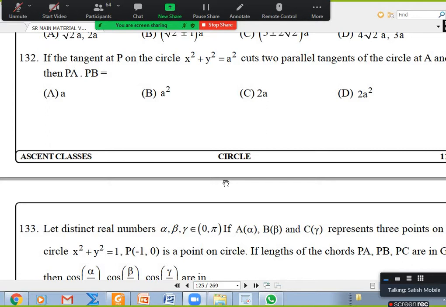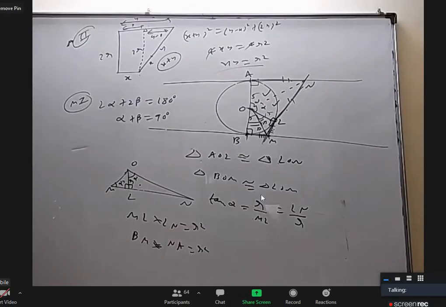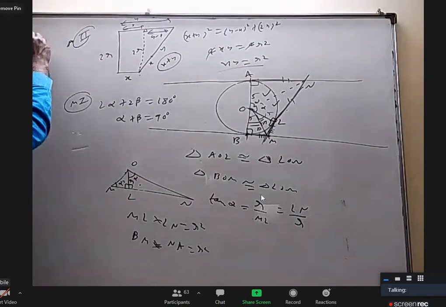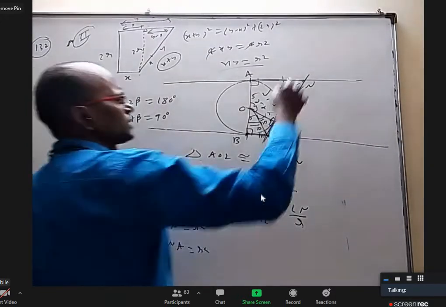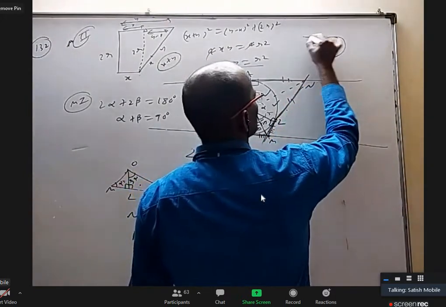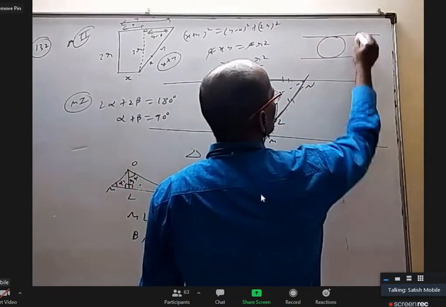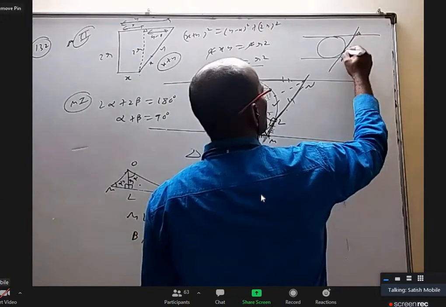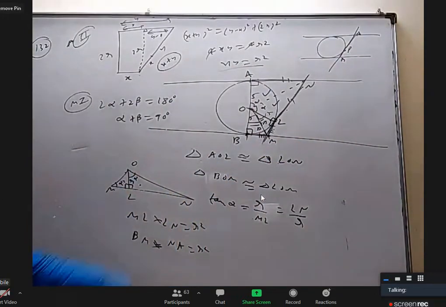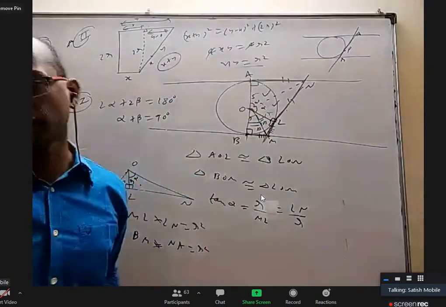I think the question asked is like this: two parallel tangents are there, some other tangent is there. This is P, this is A, this is B. You have to prove PA into PB is R square. Here I call this A and B, but it doesn't matter, ultimately it's the same.